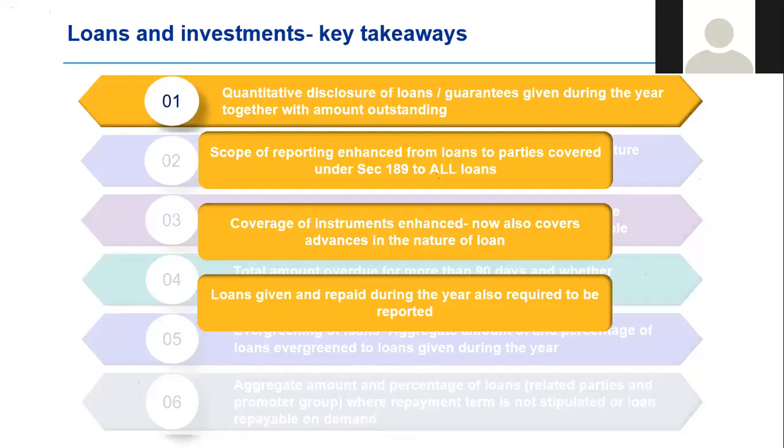CARO 2016 required this commentary only for loans granted to parties under Section 189, whereas CARO 2020 talks about all loans. Second, it introduces the concept of advances in the nature of a loan. So let us suppose you have a supplier to whom you have paid an advance.